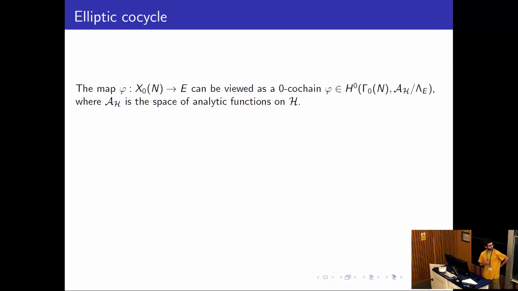So let's move on to the definition of these Stark-Heegner points. The first thing we do is construct an analog of this modular parametrization. Using complex uniformization of modular curves and of elliptic curves, we can view this modular parametrization as an analytic function over the upper half plane, which is invariant under Gamma_0(N) acting by Möbius transformations, up to this lattice of E. And this function is given as integration against the cusp form.